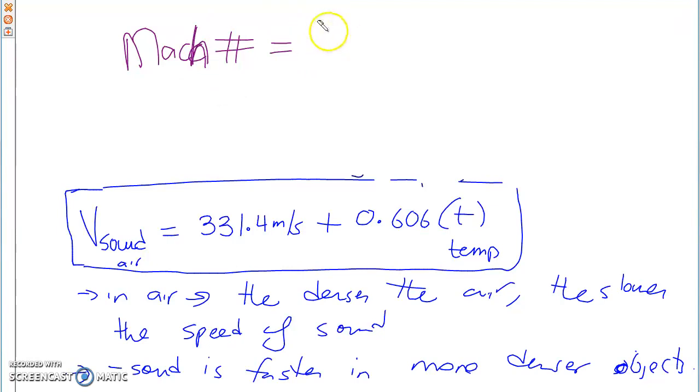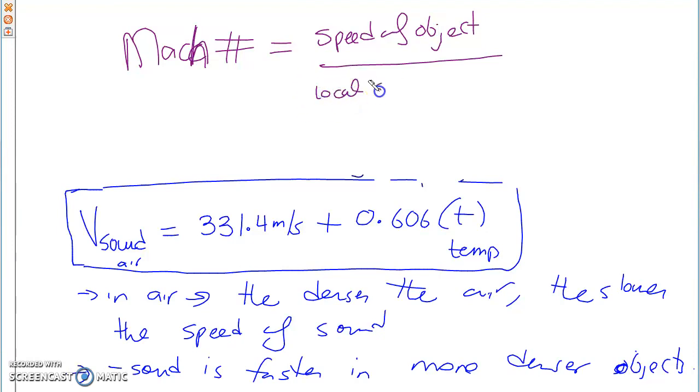Okay, what was the formula again? Speed of object divided by local speed of sound. Of course, Mach number does not have any units. It's just a ratio between one and the other. Okay? What else did we do after this?